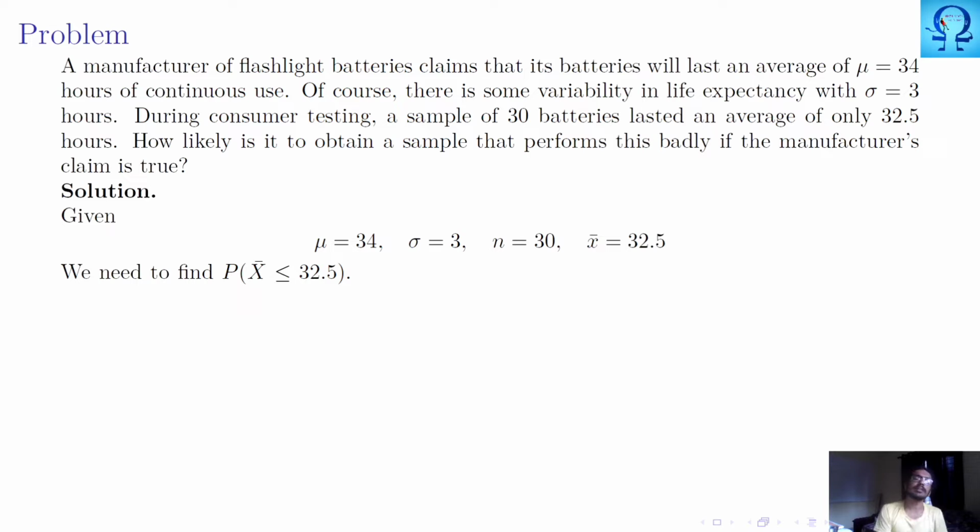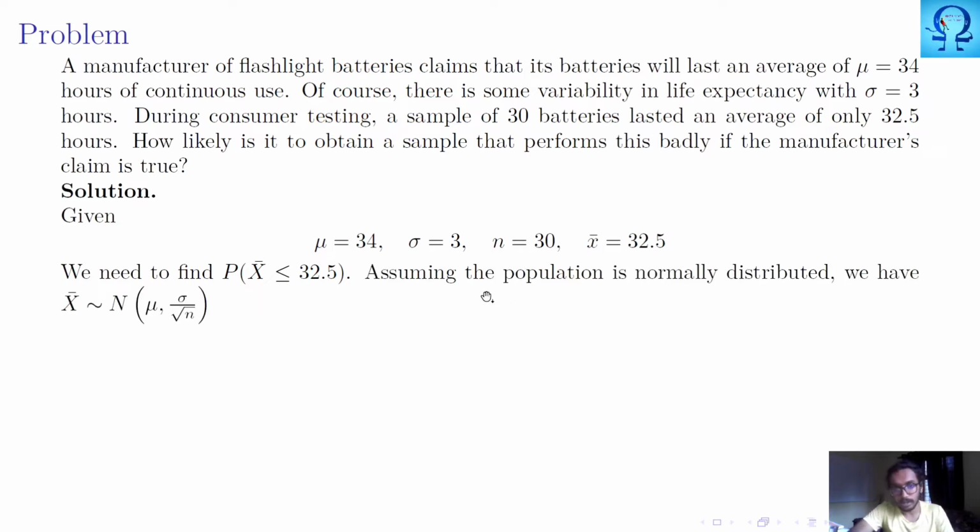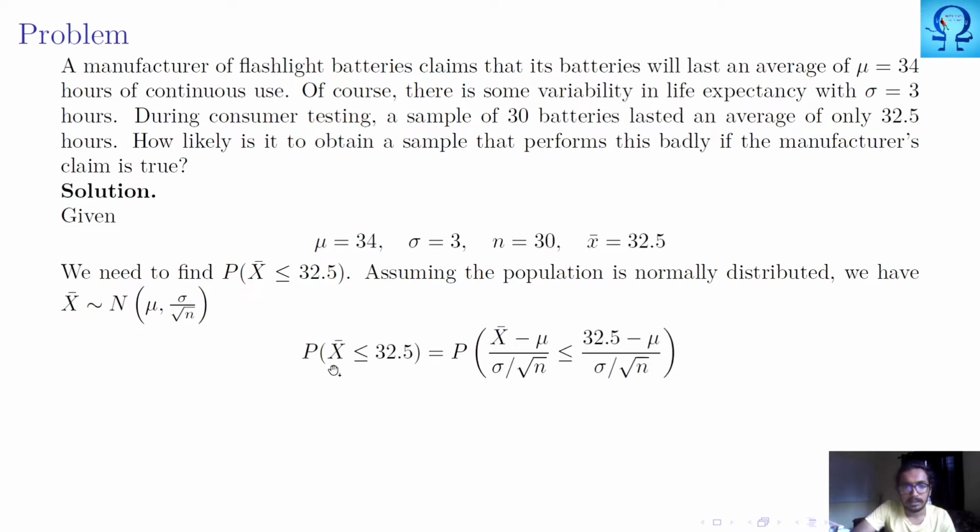Generally in these kinds of problems, what do we assume? We assume that the population is normal. With that, we will normalize it with mean mu and standard deviation sigma upon under root n. So assuming the population is normally distributed, we just standardize it. The probability of calculating this is the same as that of this one. We substitute the given values into it, and when we perform the calculation, we get this one.